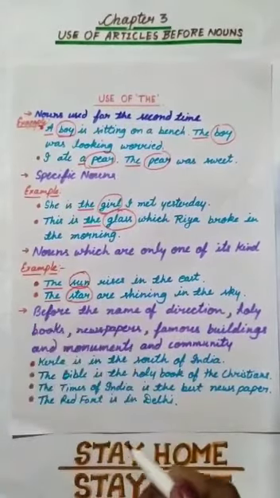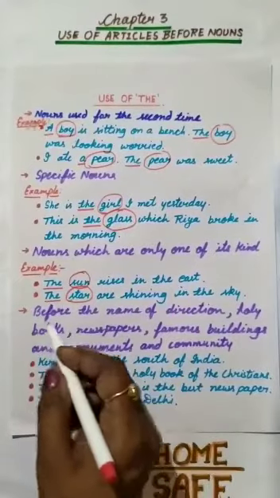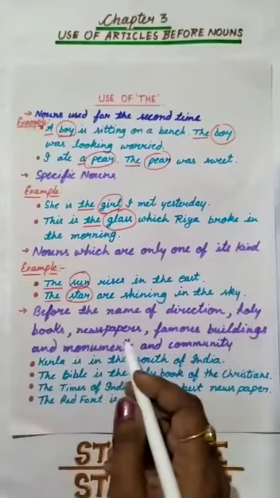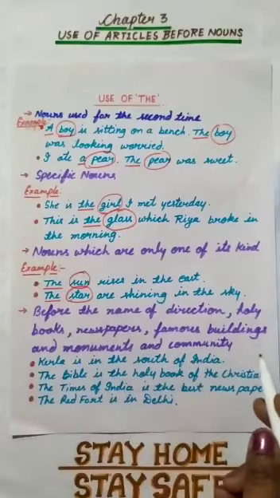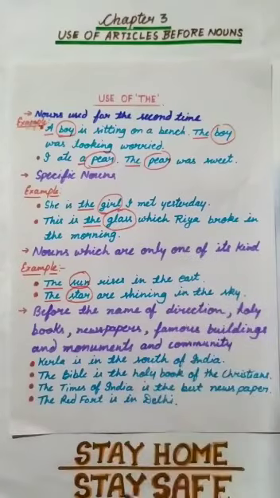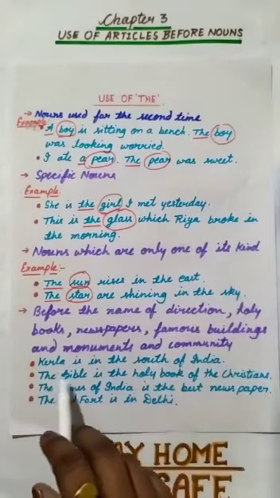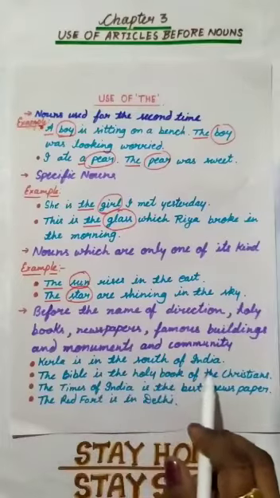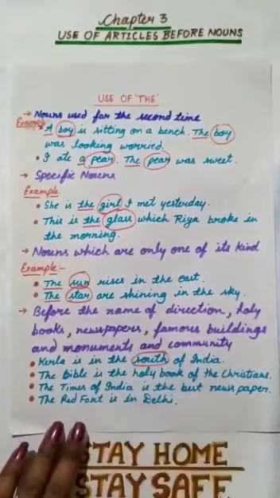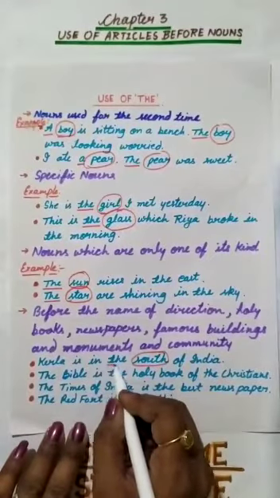Okay, children? Next one is, before the name of direction, holy books, newspapers, famous buildings and monuments, and communities, we should use "the". Look here, Kerala is in the south of India. South is the name of direction, and I use "the" before it.